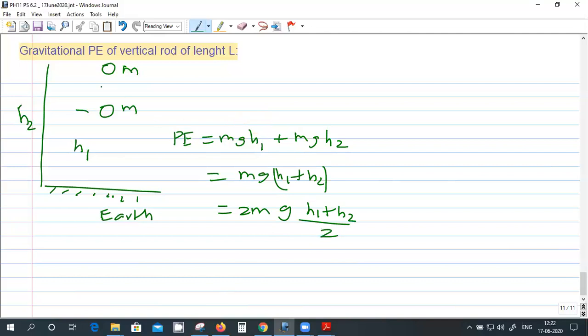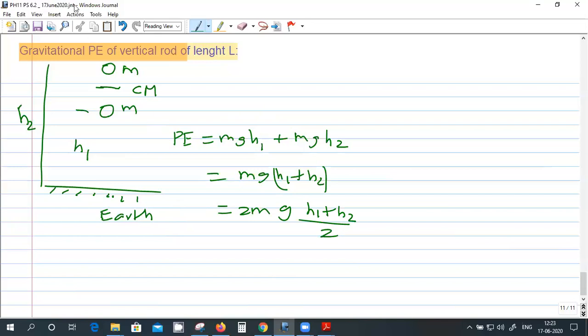This middle point, right? That is the position of the center of mass. Center of mass, in the sense, is somewhere in the middle of the mass distribution. So it's the mass of the system into g into the position of the center of mass.